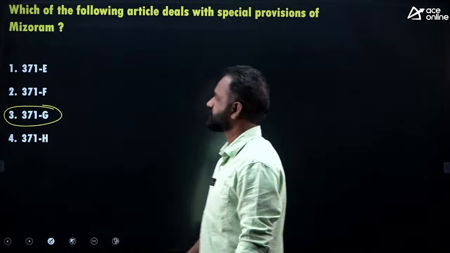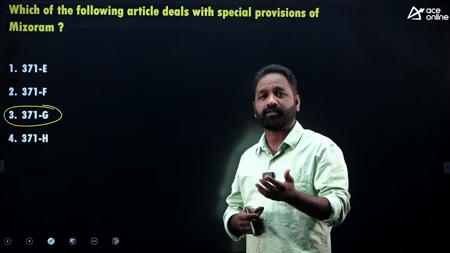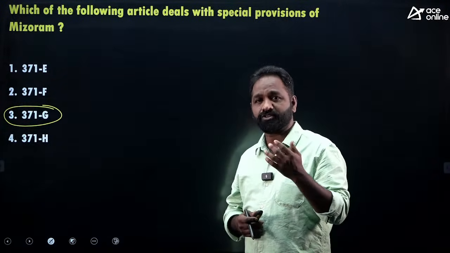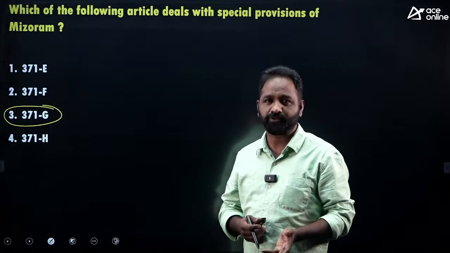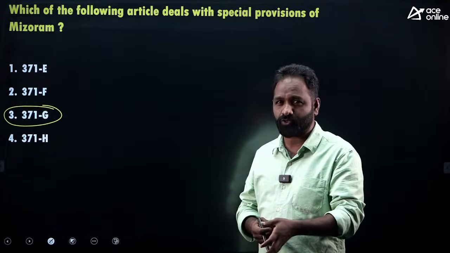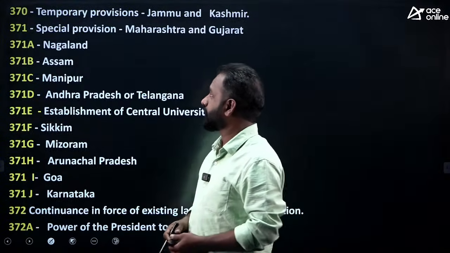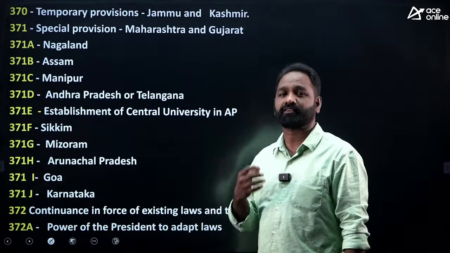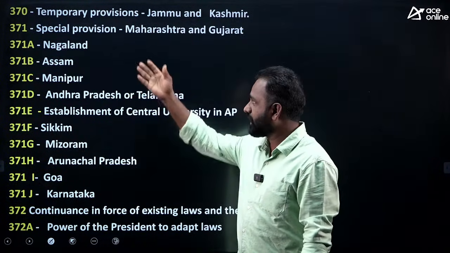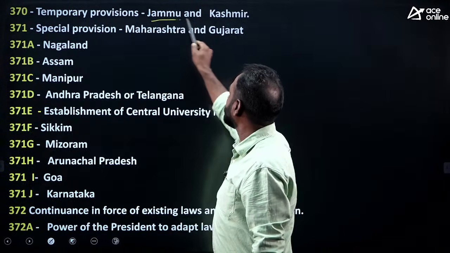371Z. Let's check. Okay, so recently you know that there is an issue about the special provisions related to some states, even related to Jammu and Kashmir also. So sometimes there is a chance to ask a question because these articles are recently in the news. Clear? Okay, you know that in the Constitution there are some temporary provisions for some states. Article 370 and 371. Article 370 is related to Jammu and Kashmir.